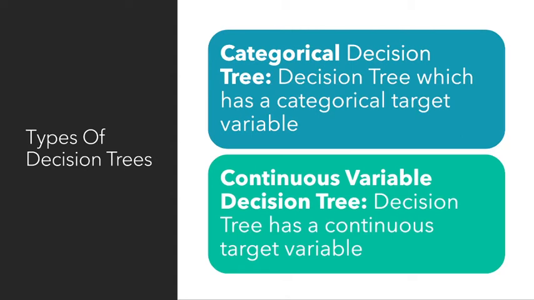Right. So where were we? Types of decision trees. We have two types: categorical decision trees and continuous variable decision trees. Pretty sure you guys have heard of categorical variables. Those are basically classes. For example, types of animals, types of plants, or whether the mail is spam or not, etc. Something that can be represented by whole numbers or natural numbers. And in a continuous variable decision tree, the target variable is basically a set of continuous numbers, that is, a set of real numbers.